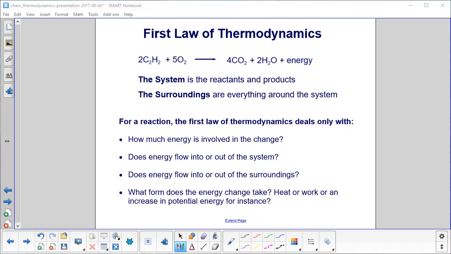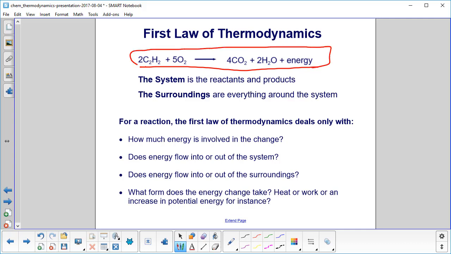And here we go. We have C2H2 plus oxygen yields carbon dioxide plus water and energy. The system is the reactants and the products. The surroundings is everything else around the system. So for a reaction, which is what this is up here, the first law of thermodynamics deals only with how much energy is involved in the change.